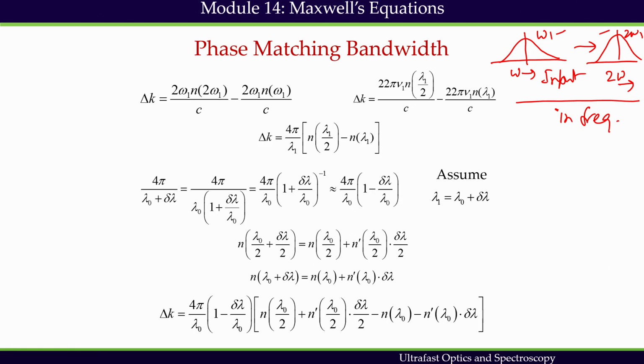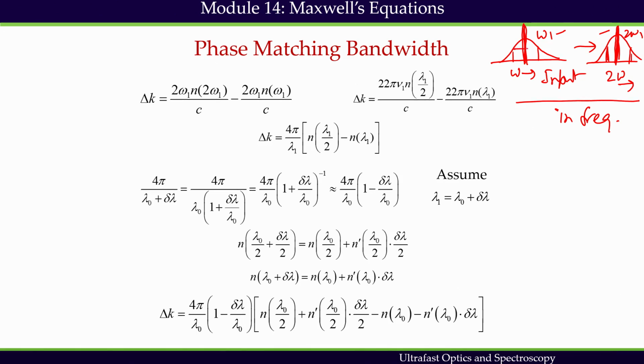Now, in this conversion process we have to remember that very easily I can get the phase matching condition fulfilled for this frequency component, but it is not necessary that I will be able to achieve the phase matching condition for other frequency components as well. And if I cannot achieve phase matching for other frequency components, the pulse will break down and I will not have any pulse anymore at the higher frequency. So, phase matching bandwidth is very important.